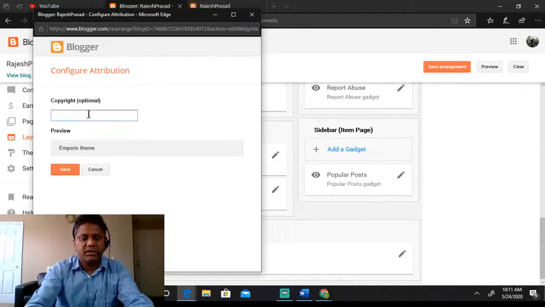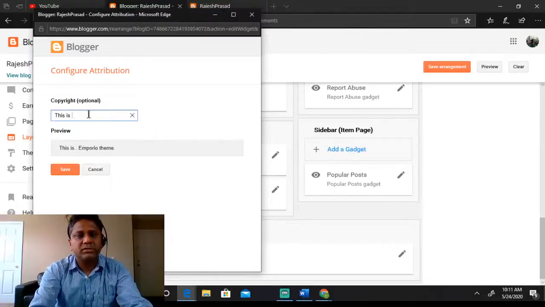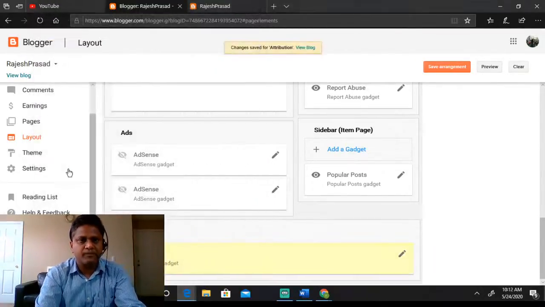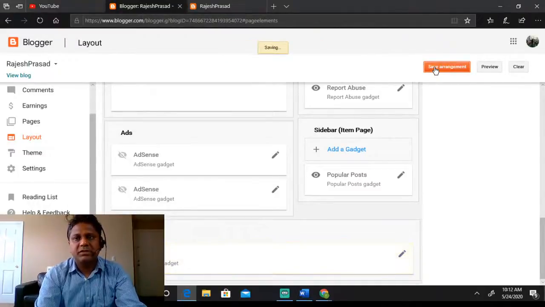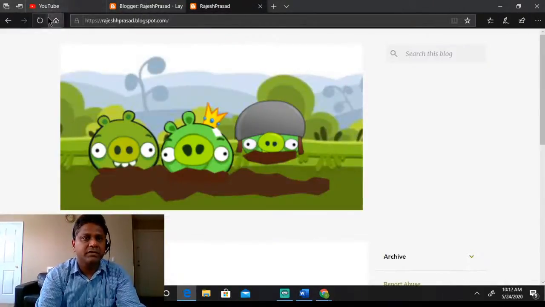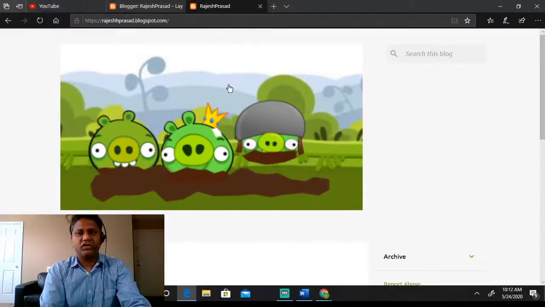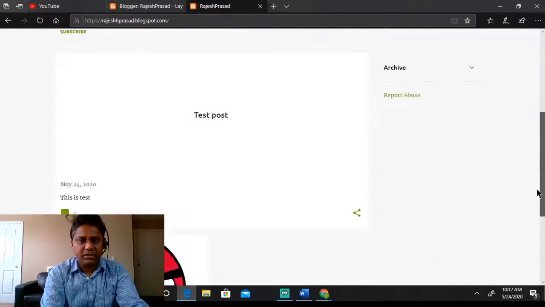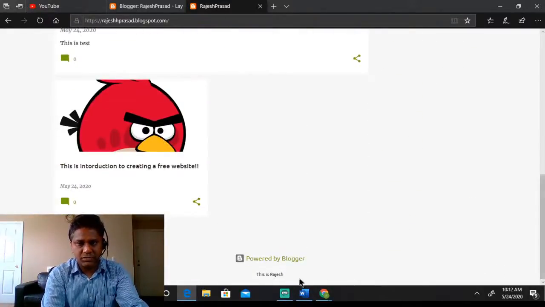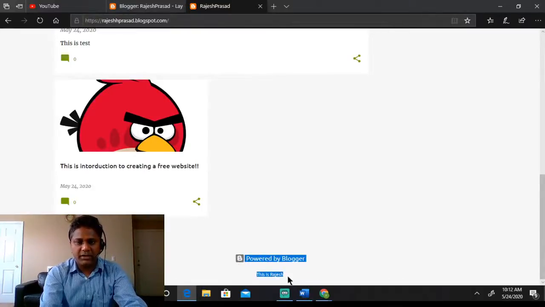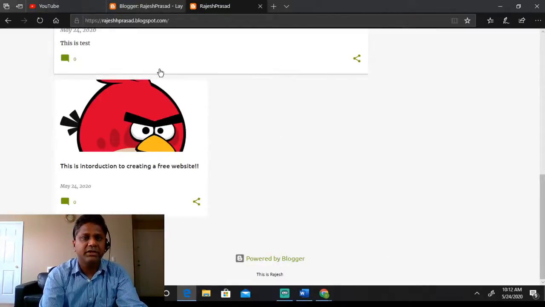So let's write something, save the arrangement, and let's go and refresh this. Make sure to refresh your page, otherwise whatever changes you have made won't display on the static page. Here I have added my customization. So this is Rajesh, here it has appeared.